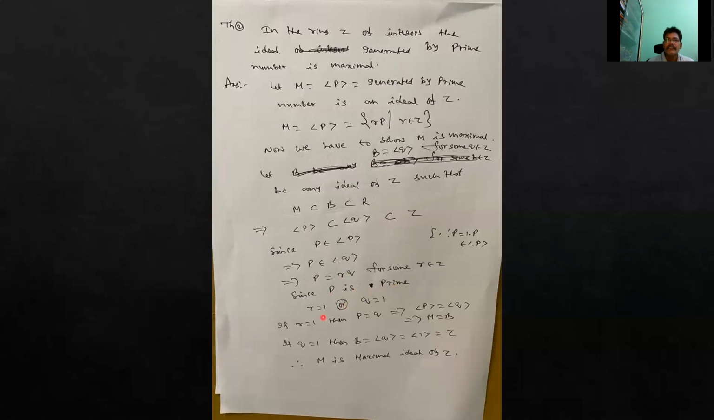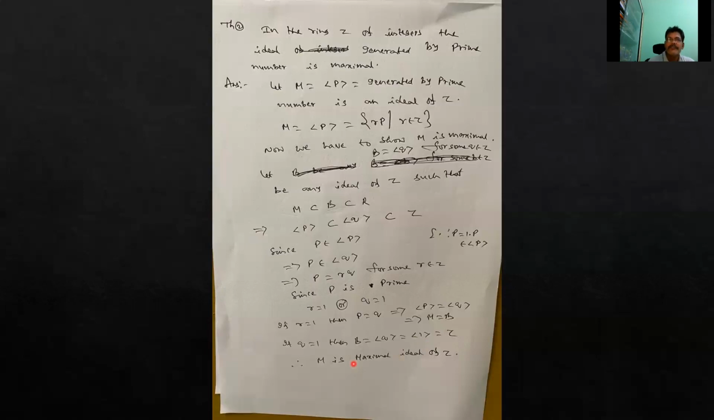Since p is prime, r is equal to 1 or q is equal to 1. If r equals 1, then p equals q. This can be written as generated by p equal to generated by q, that is M equal to B. If q is equal to 1, then B equals generated by q, that is generated by 1, that equals Z. Z can be written as generated by 1. So that's why M is a maximal ideal of Z.